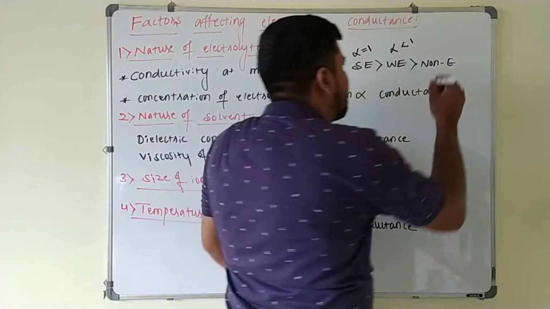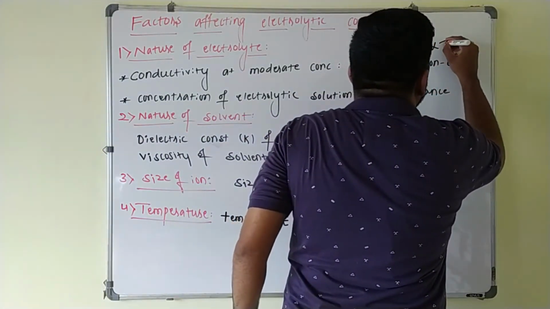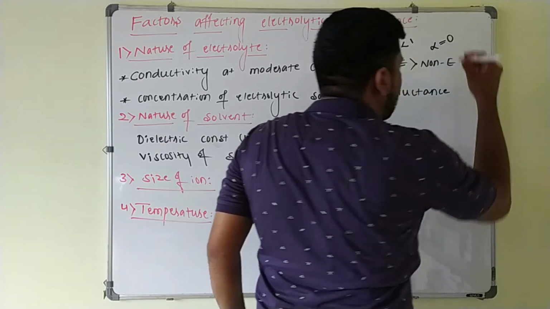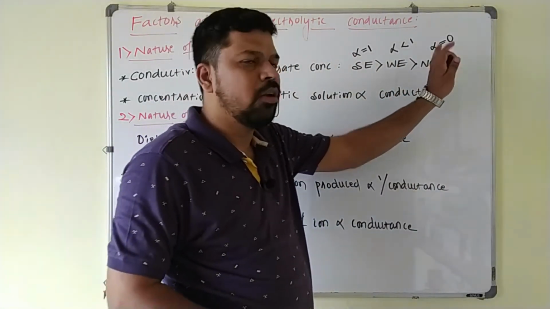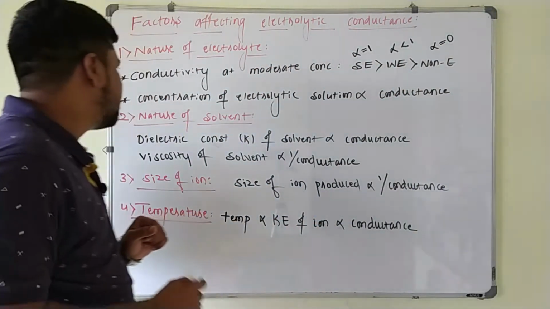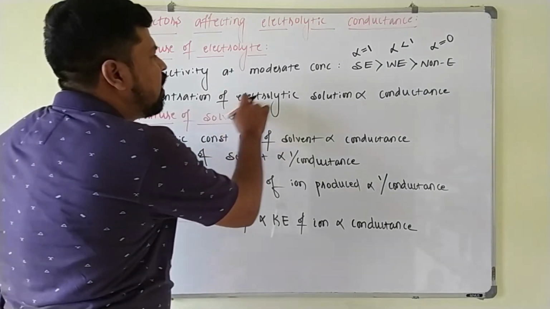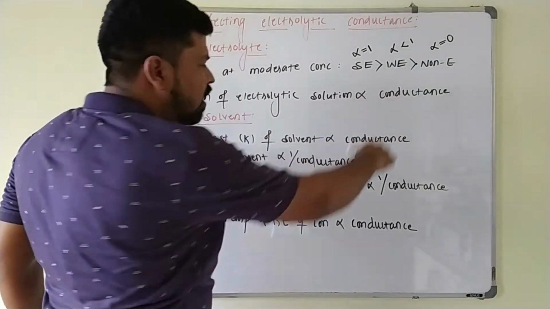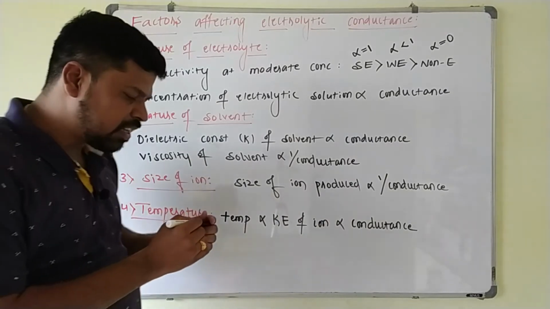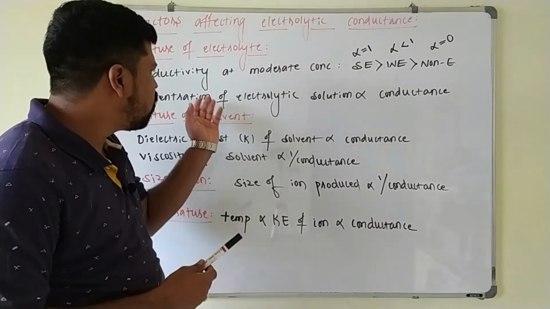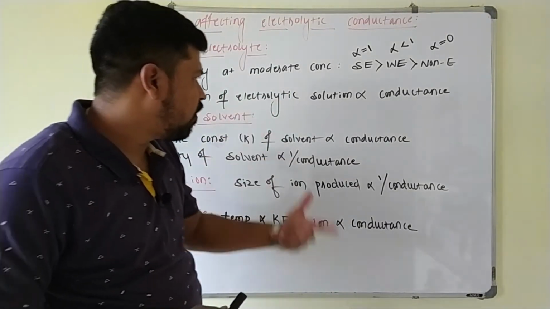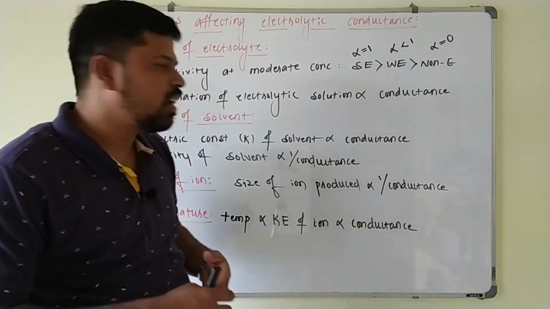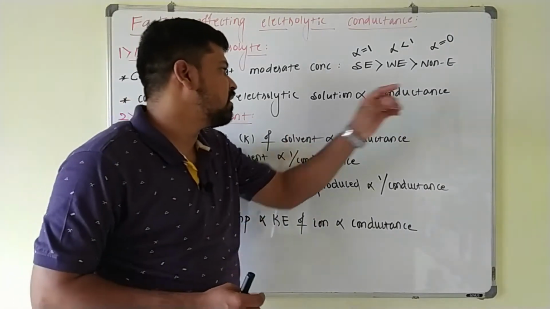If you go for non-electrolyte, alpha value is equal to 0 here. It will not form any ions. So its conductivity is almost 0 here. Next point is concentration of electrolytic solution is directly proportional to the conductance. The higher the concentration, the more the number of ions are there. As the number of ions increases, their movement increases, electrical conductivity also increases here.